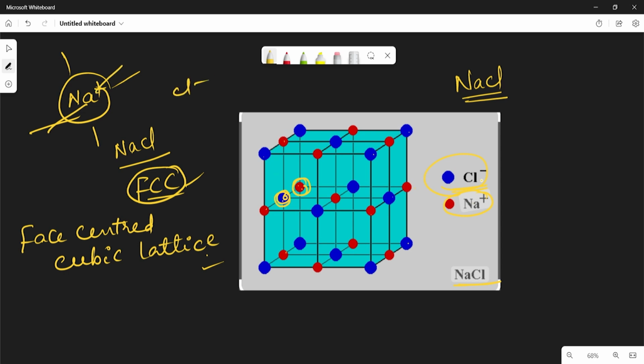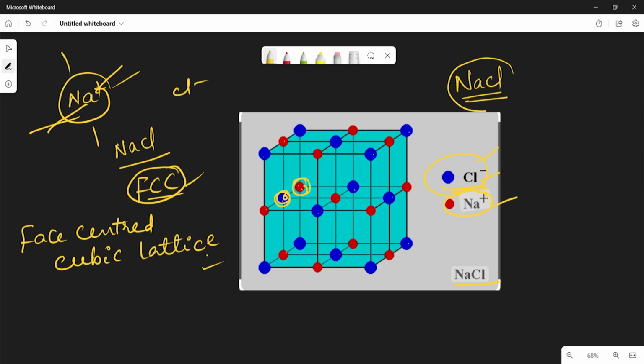In the same way, each chlorine ion is surrounded by, see here, 1, 2, 3, 4, 5, 6, like this. So every chlorine ion is surrounded by 6 sodium ions, and in the same way every sodium ion is surrounded by 6 chlorine ions. So like this, the crystalline structure of sodium chloride is face centered cubic lattice. Here the number of ions of opposite charge that surround a given ion is known as the coordination number of that given ion.